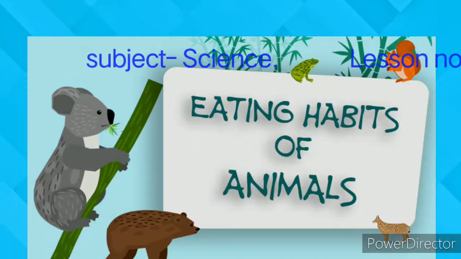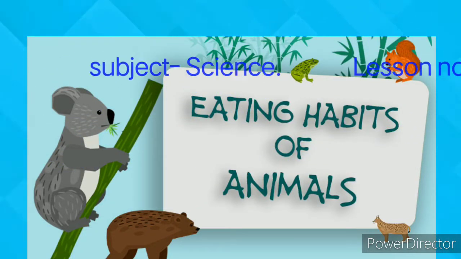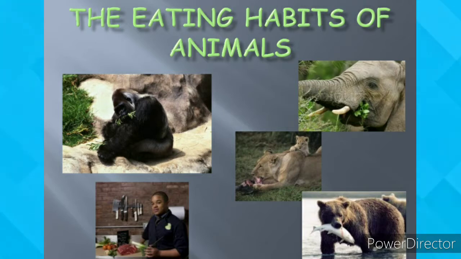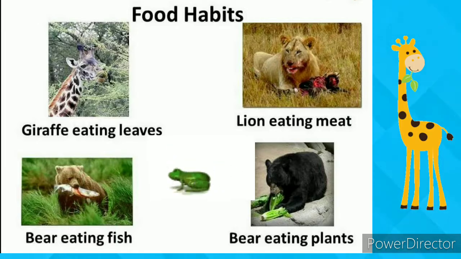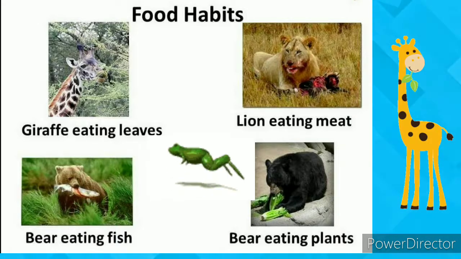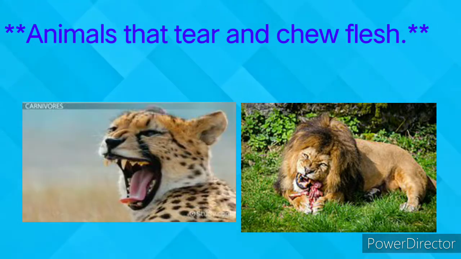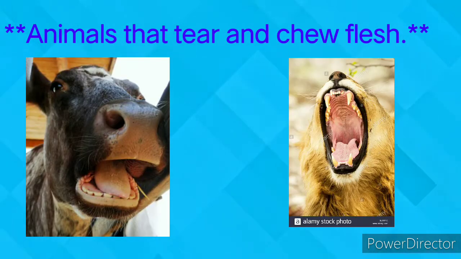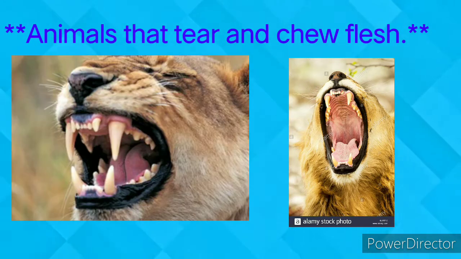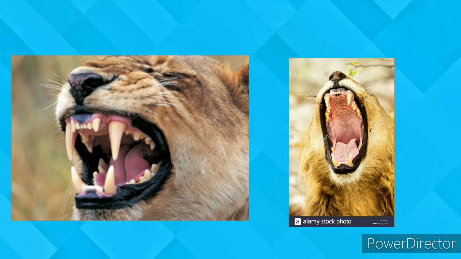Today's subject, science. Today we are going to see eating habits of animals in lesson number 3. So let us start. Children, different animals have different food habits. They eat their food in different ways. Different animals have different shapes of mouth, jaws and teeth, depending on the food that an animal eats.